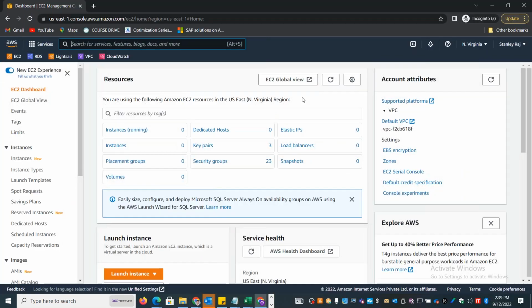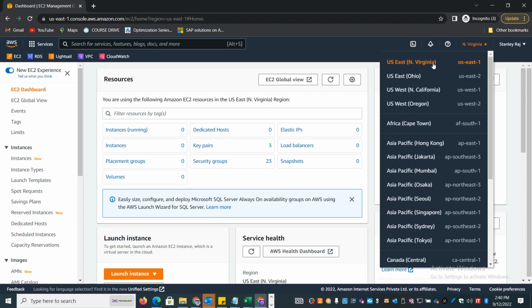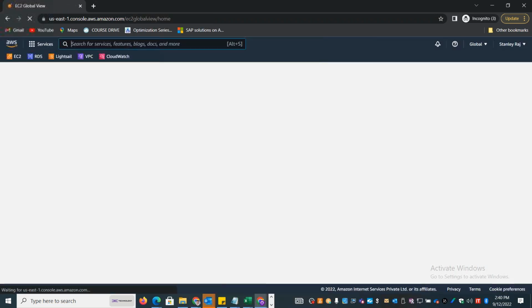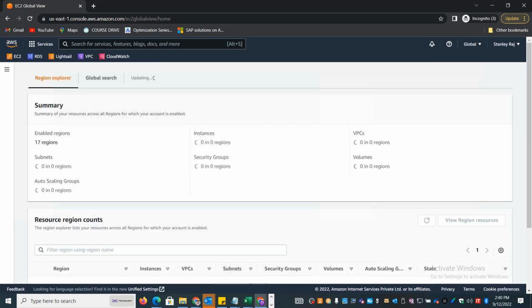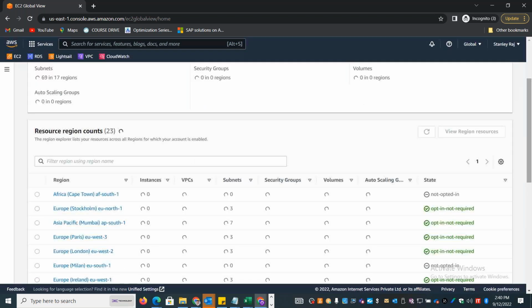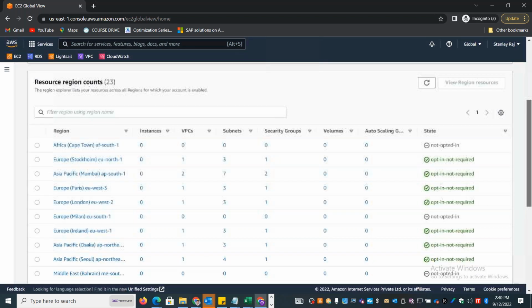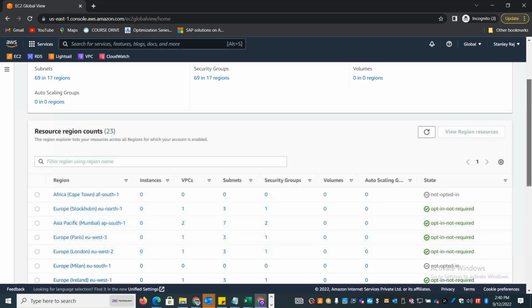Here on this particular screen, you can see that there is a dashboard view. This dashboard view is only for seeing the number of instances, number of placement groups, security groups that is there in this specific North Virginia location, the location that is selected by default. But if you want to understand the list of resources in the global regions in all the data centers, you have to select the EC2 global view. This will take you to the global view and it will list down the different instances, VPC subnets in all the different regions in Amazon Web Services. So this way it is very easy to identify if you have any instances created in any of the regions, and you can actually stop them to reduce the cost if you want to do that.